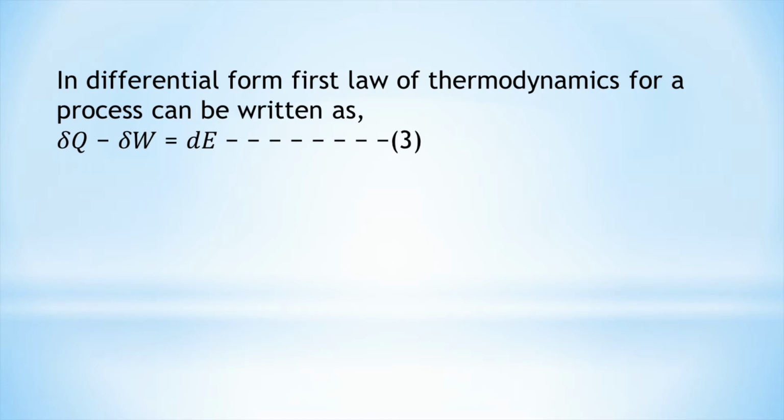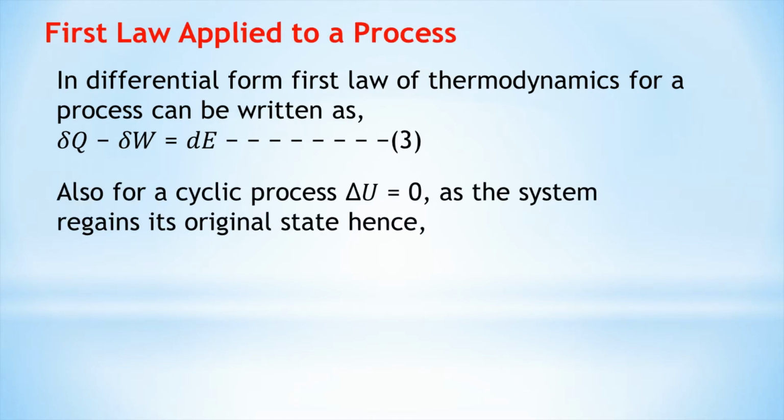It is called equation 3. Also for a cyclic process, delta U equal to 0. In a cyclic process, the system returns to its initial state and so the internal energy does not change. The heat added to the system equals the work done by the system. Hence Q minus W equal to 0 for a cyclic process. So Q equal to W.